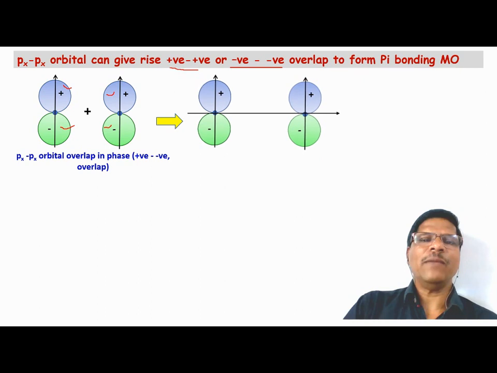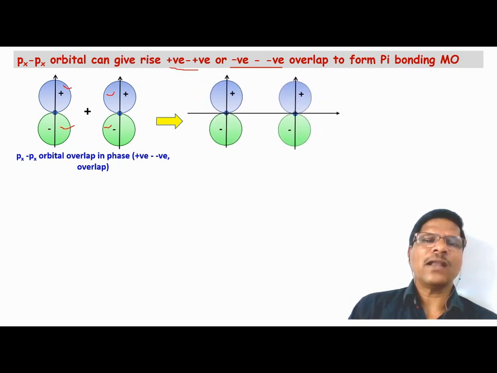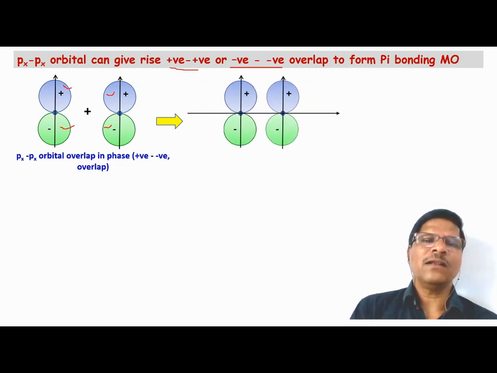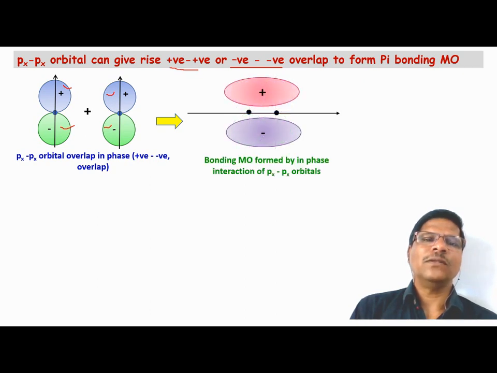Just look at the animation. Two atoms approach each other, and at bonding distance they fuse to form the molecular orbital.